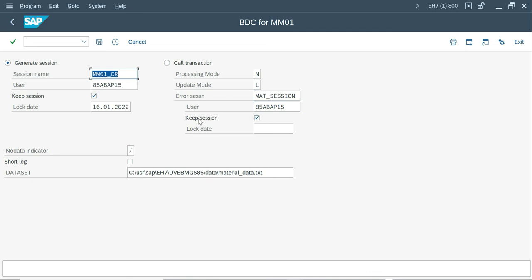So just play around with this BDC concept, and if you have any doubt, let me know. And again I'm saying, if you have an option to use BAPI, better go with the BAPI. Sometimes even with a BAPI, your business scenarios differ and you have to go with BDC. And sometimes you don't find a BAPI for a transaction. It's very rare, but it happens with rare kinds of transactions. In that case, you have to go with the BDC option. If yes, better go with the session method.